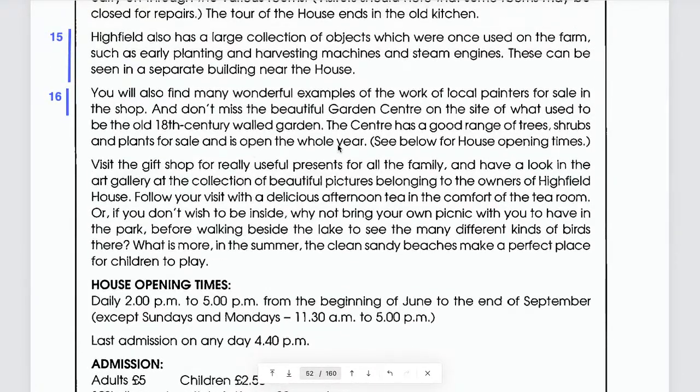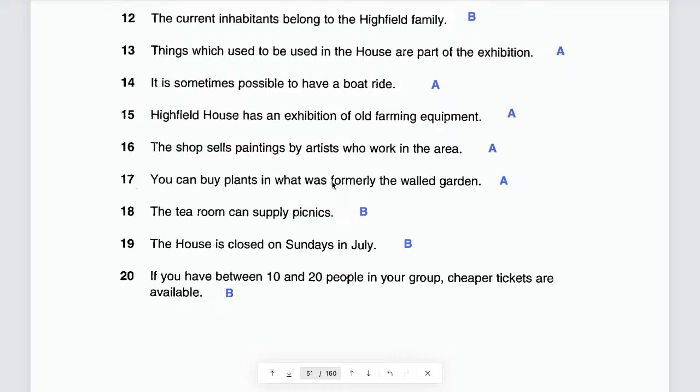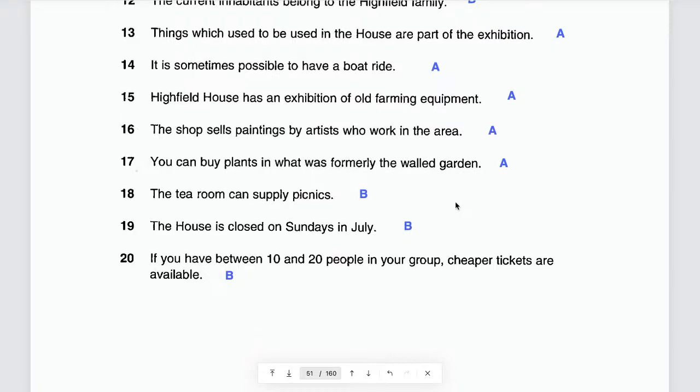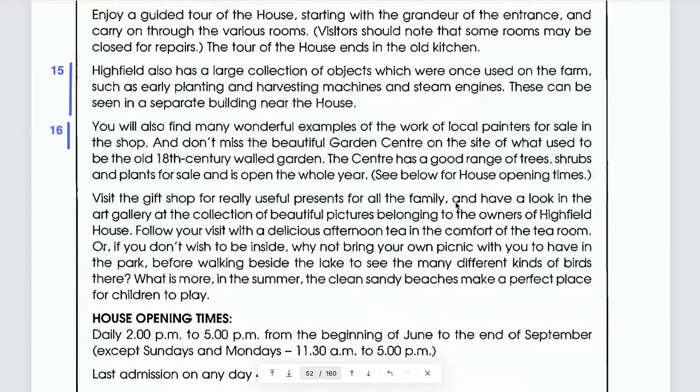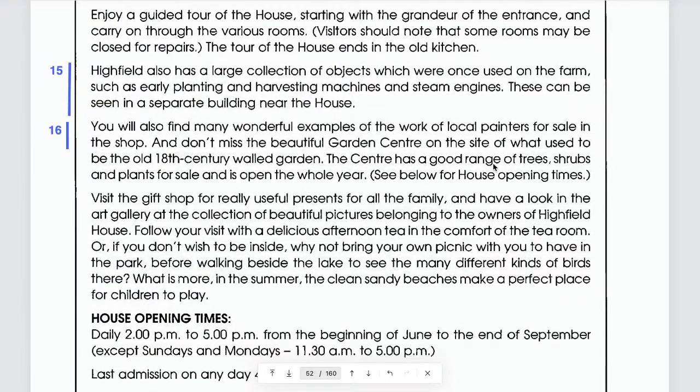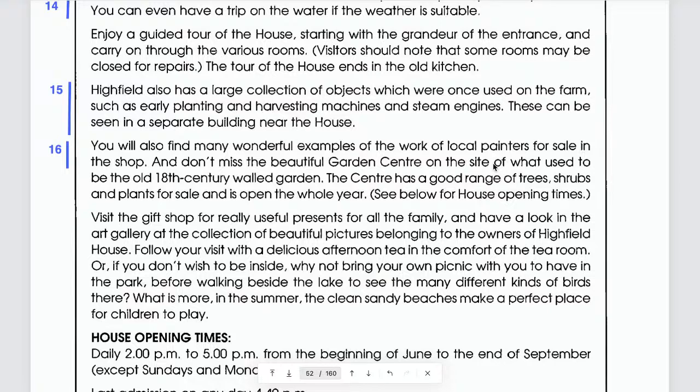Now tell me, what was formerly the walled garden? What does that mean here? The beautiful garden center on the site of what used to be the old 18th century walled garden.